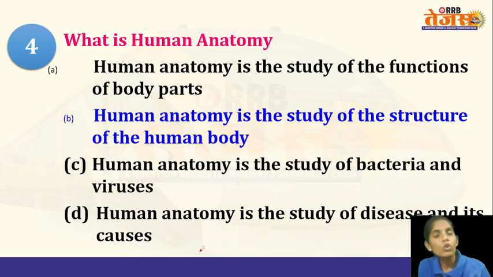Anatomy of the human body will tell us about the different structures that make up the human body. It will tell us what the human body is made of. It also tells us about the morphological characteristics of different parts of the body, like location, structure, and size. And let me also tell you about physiology. What will we study under human physiology? We will study different life processes and how they happen, like excretion, respiration, reproduction, and digestion.